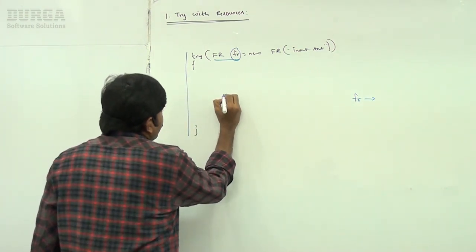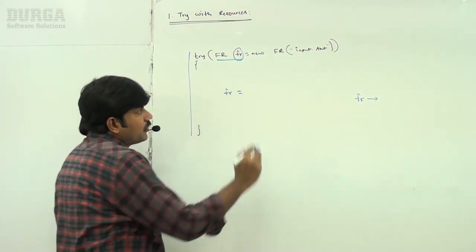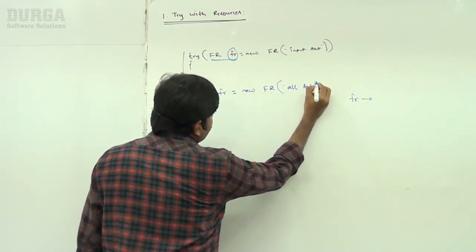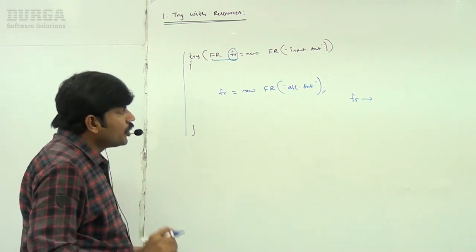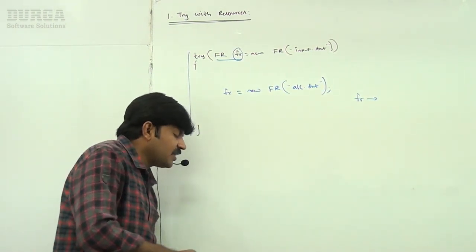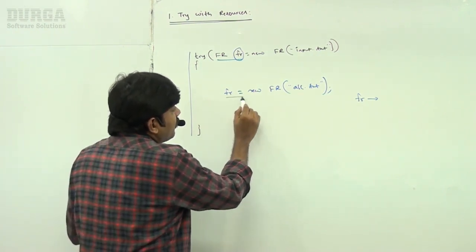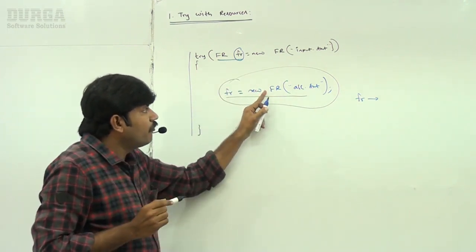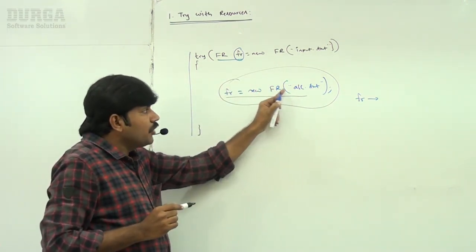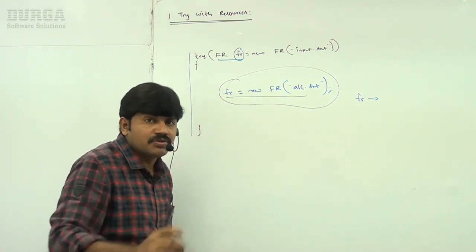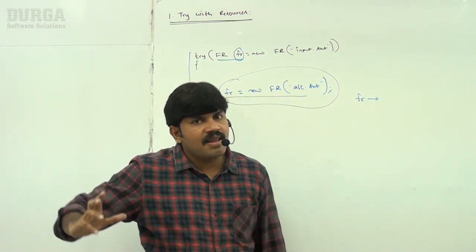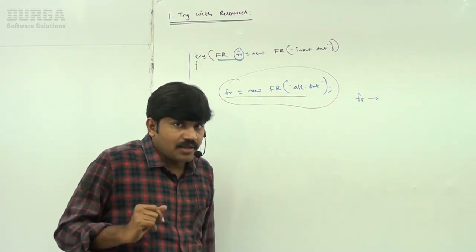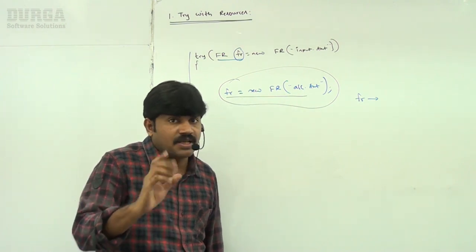Have a look. Here I am taking fr = new FileReader("abc.txt"). What is this? I am trying to reassign this reference variable so that it points to a new resource. Immediately the compiler will say, hey, this reference variable is implicitly final. Within the try block we can't perform assignment.